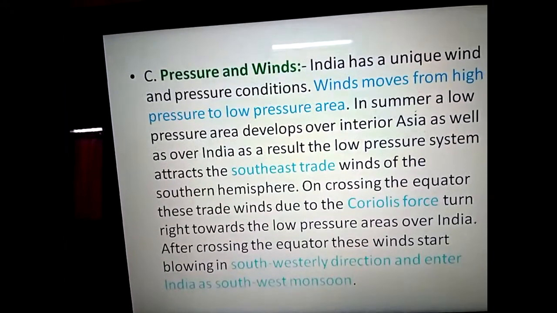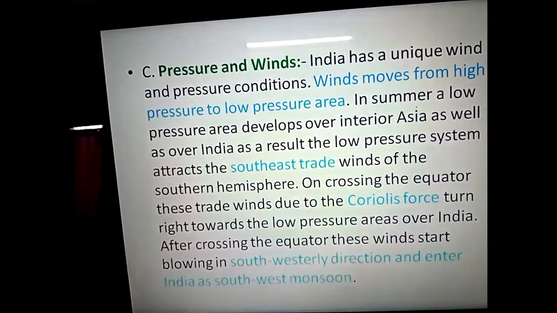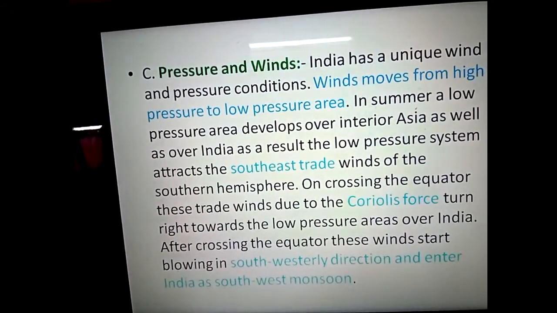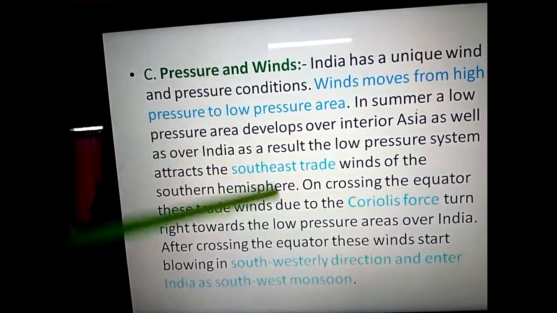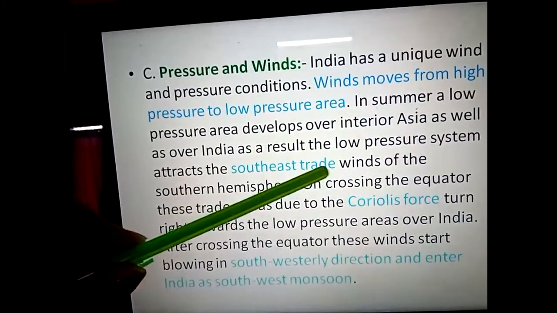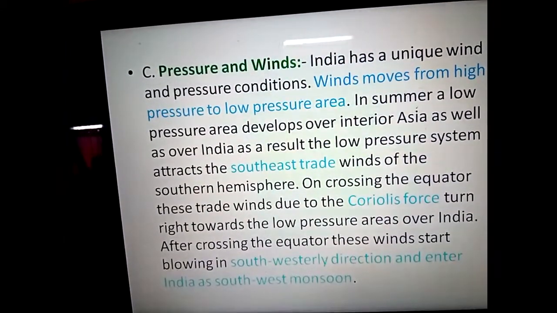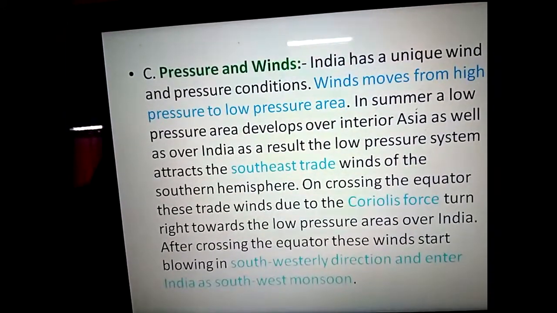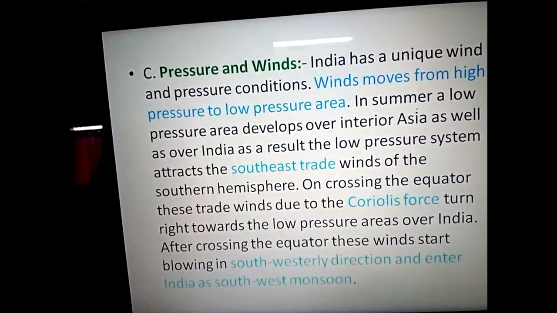That wind has a particular name. Each and every wind moving around the world has a particular name. When wind coming from the southern hemisphere enters India as well as Southeast Asia, the name is southeast trade wind. Previously Rishi asked me why the name is trade. As I said, in ancient times people did not have a compass or any GPS tracker, so they always followed this type of wind to enter India as well as Asia.